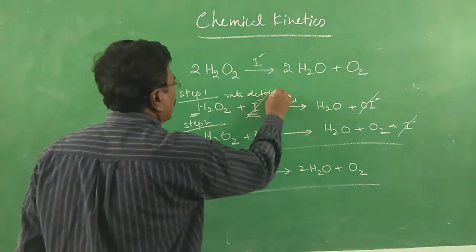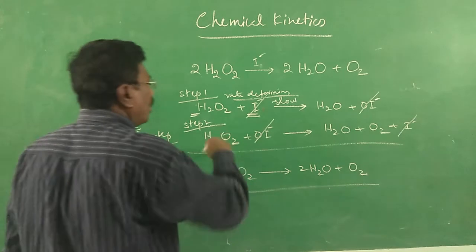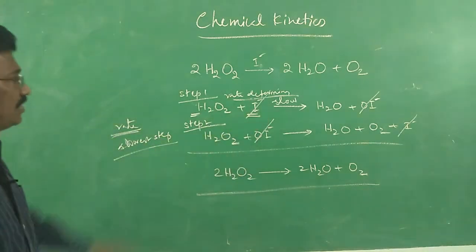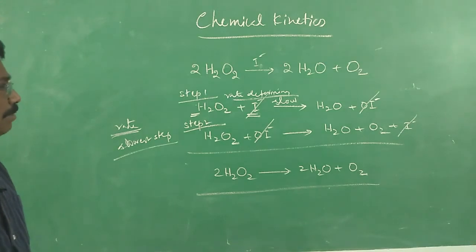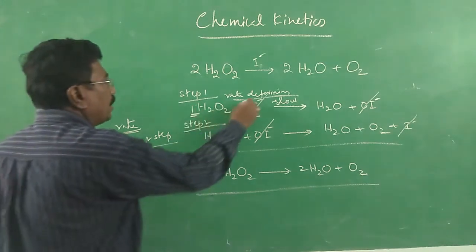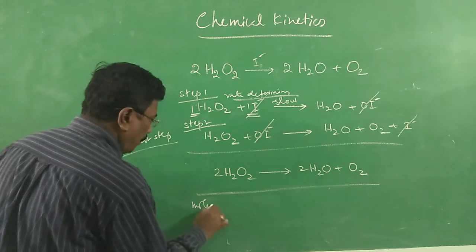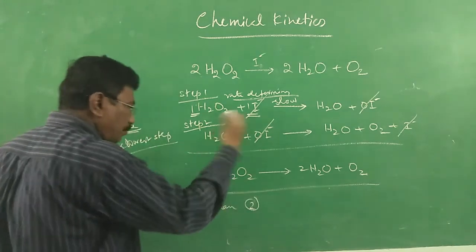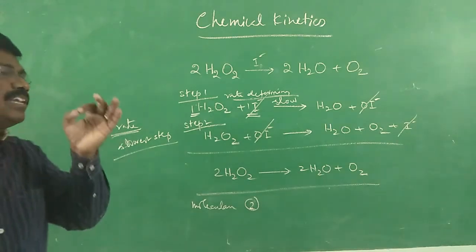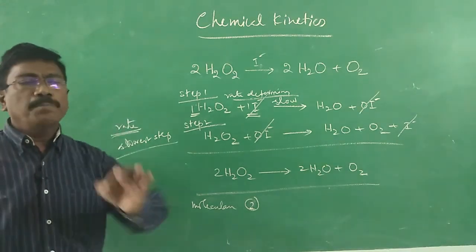Rate of the reaction is determined by this. Therefore the order of the reaction also depends on this, which contains 1 hydrogen peroxide, therefore order is 1. Likewise we predict. Here 2 species are involved, so molecularity for the first step is 2, and for the second step also 2. For each elementary step involved in the reaction, we determine molecularity.